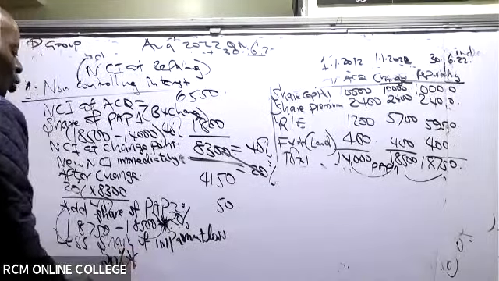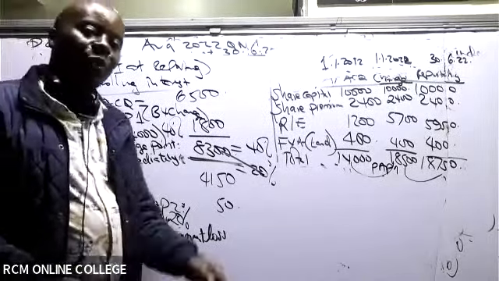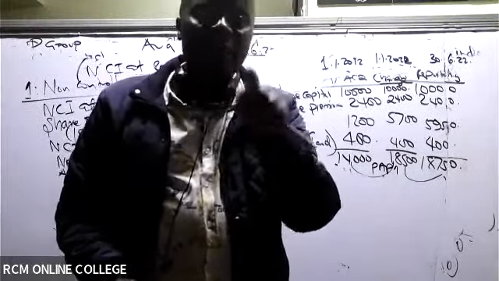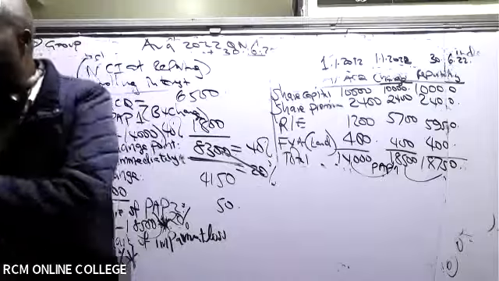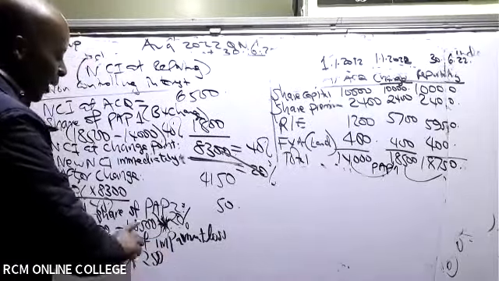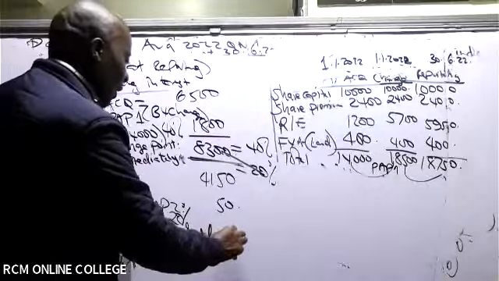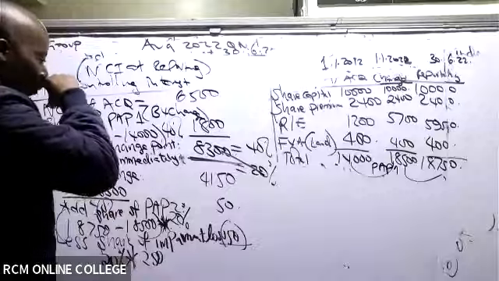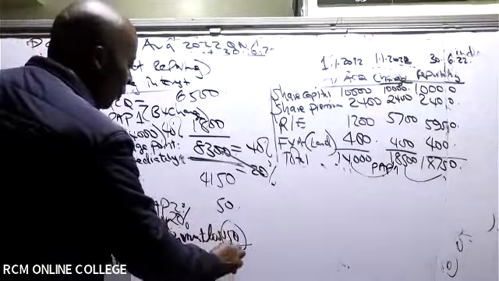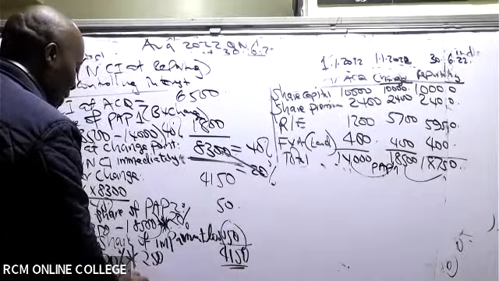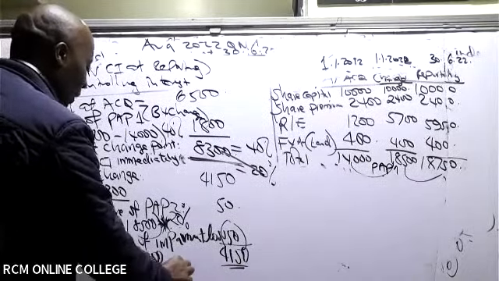What was the total impairment loss? Is there somebody who is able to remember from the goodwill figure what the impairment loss was? 250. Thank you very much. So 20% times 250 will give me 50. So meaning that NCI at reporting will be 4150.